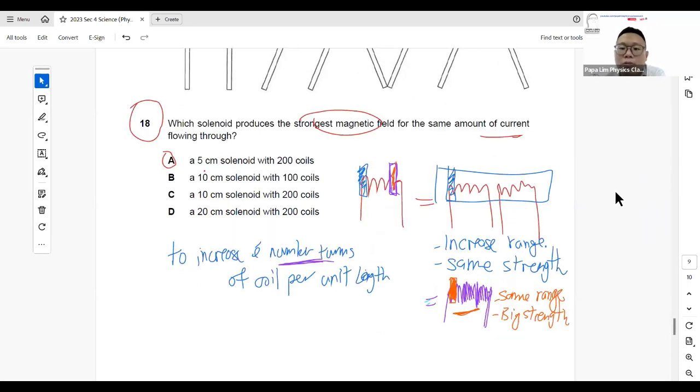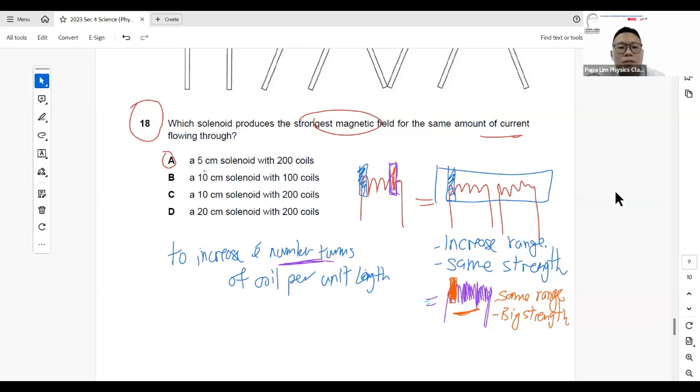I increase the number of turns of coil, not just increase the coil. When I increase the coil, it literally means I increase the range only. So it's important how you phrase your sentence, to use the correct keywords to represent the same meaning that the marker has in mind.